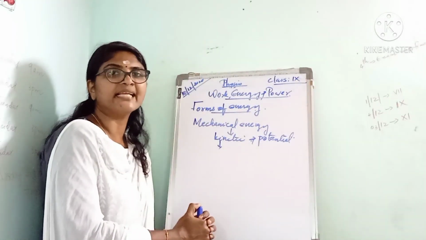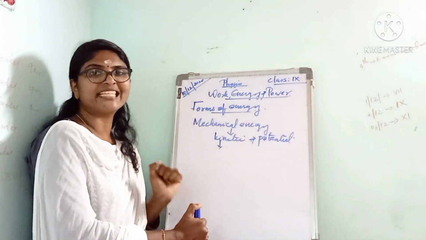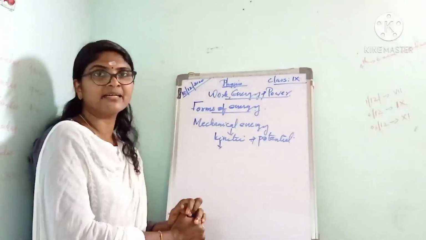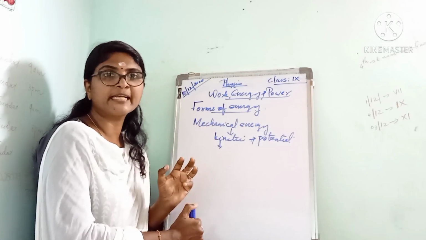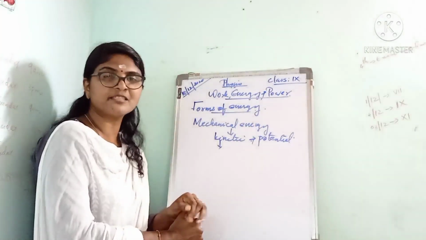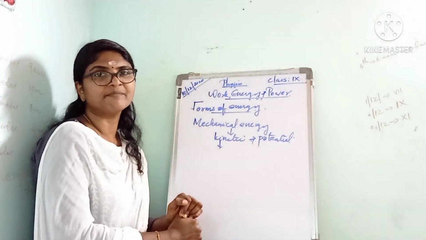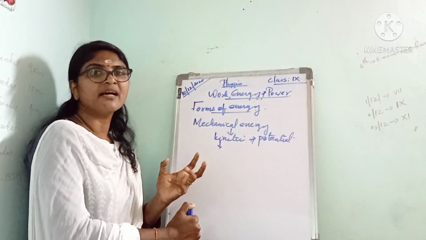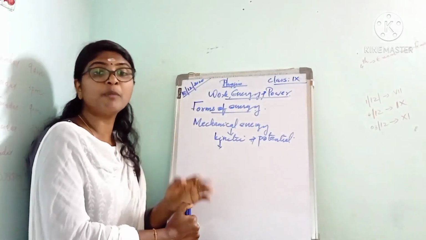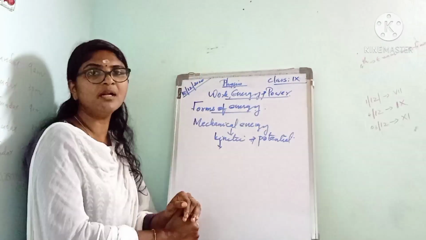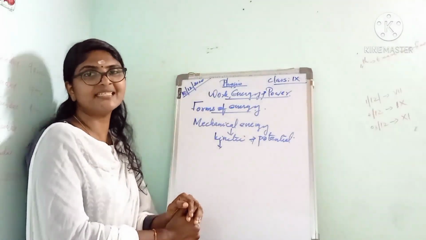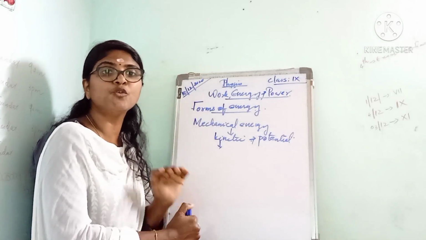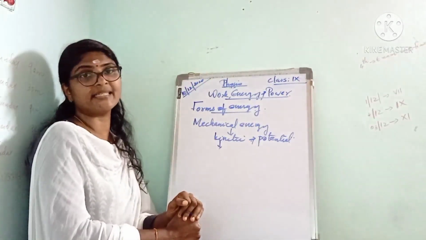We have seen that a moving hammer can drive a nail into wood. Also when a football player kicks a stationary ball, it starts moving. A moving hammer can drive a nail into the wood, and when a football player kicks a stationary ball, it starts moving, isn't it? It means that a moving object has the capacity to do work as it possesses energy.